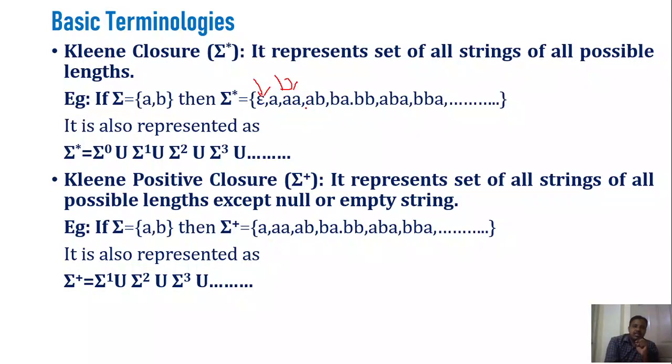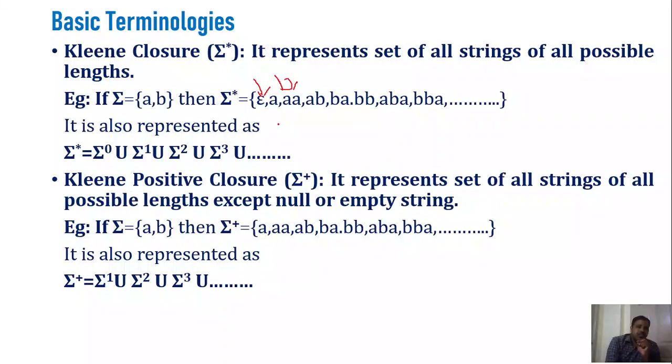Next, strings of length 2: aa, ab, ba, bb. Then the next one, the set of strings of length 3: aaa, aab, aba, abb, baa, bab, bba, bbb, likewise. Similarly, you will get the strings of length 4, and similarly the set of strings of length 5.